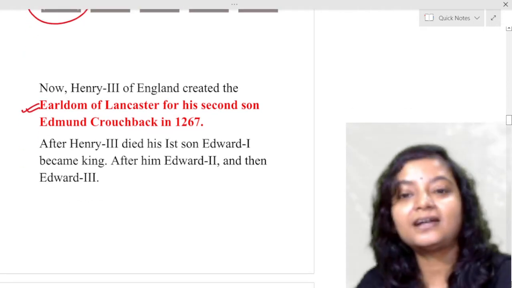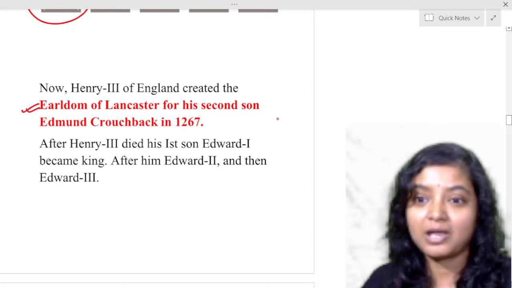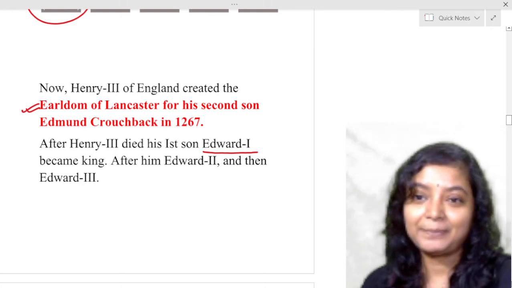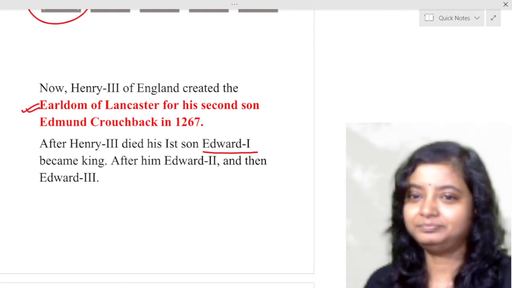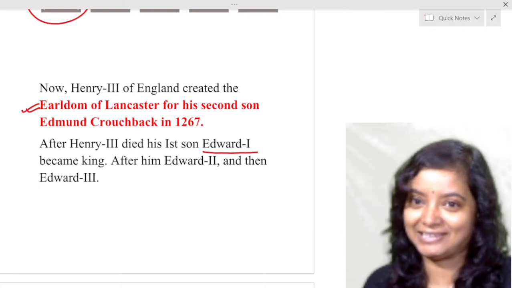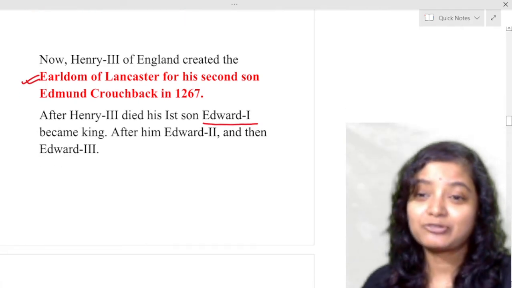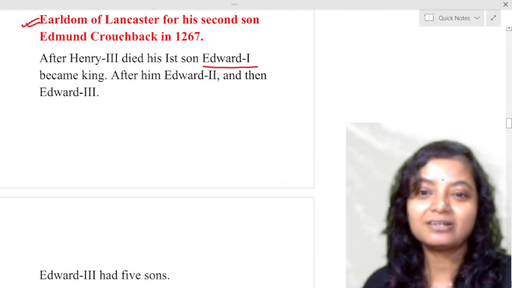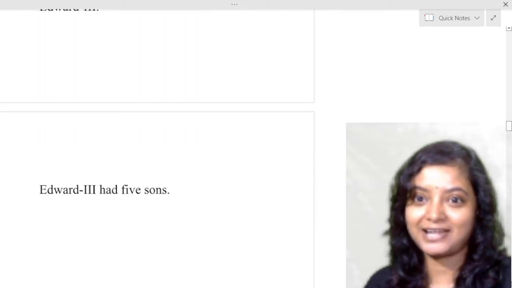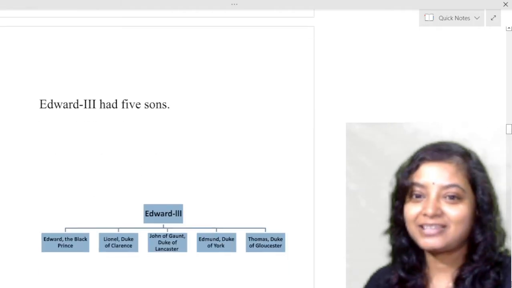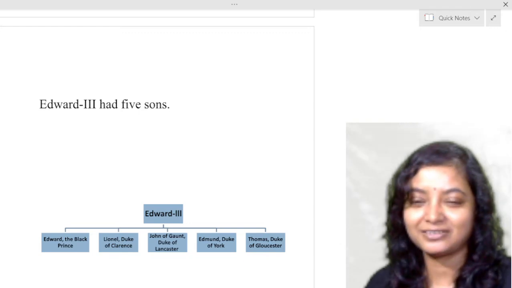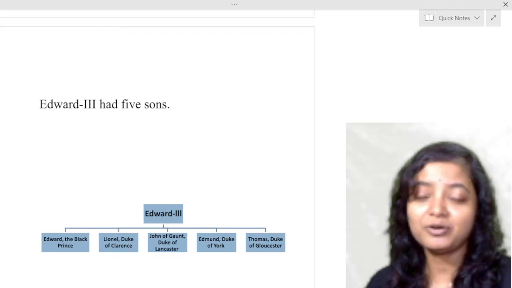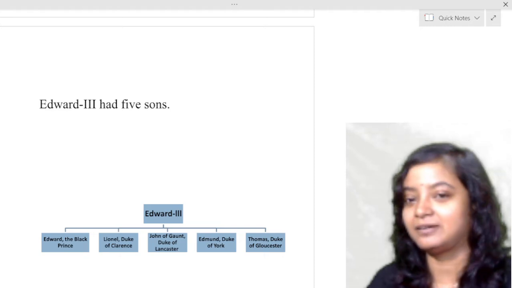After Henry III died, his first son, as we have already said, Edward the First, became king, and after him Edward II, and then Edward III. Nothing was happening in that time, there was no problem until then. But when Edward III came to the throne, something happened. Edward III had five sons. You know what happened then? Do you remember? Okay, we'll discuss that in our later videos.